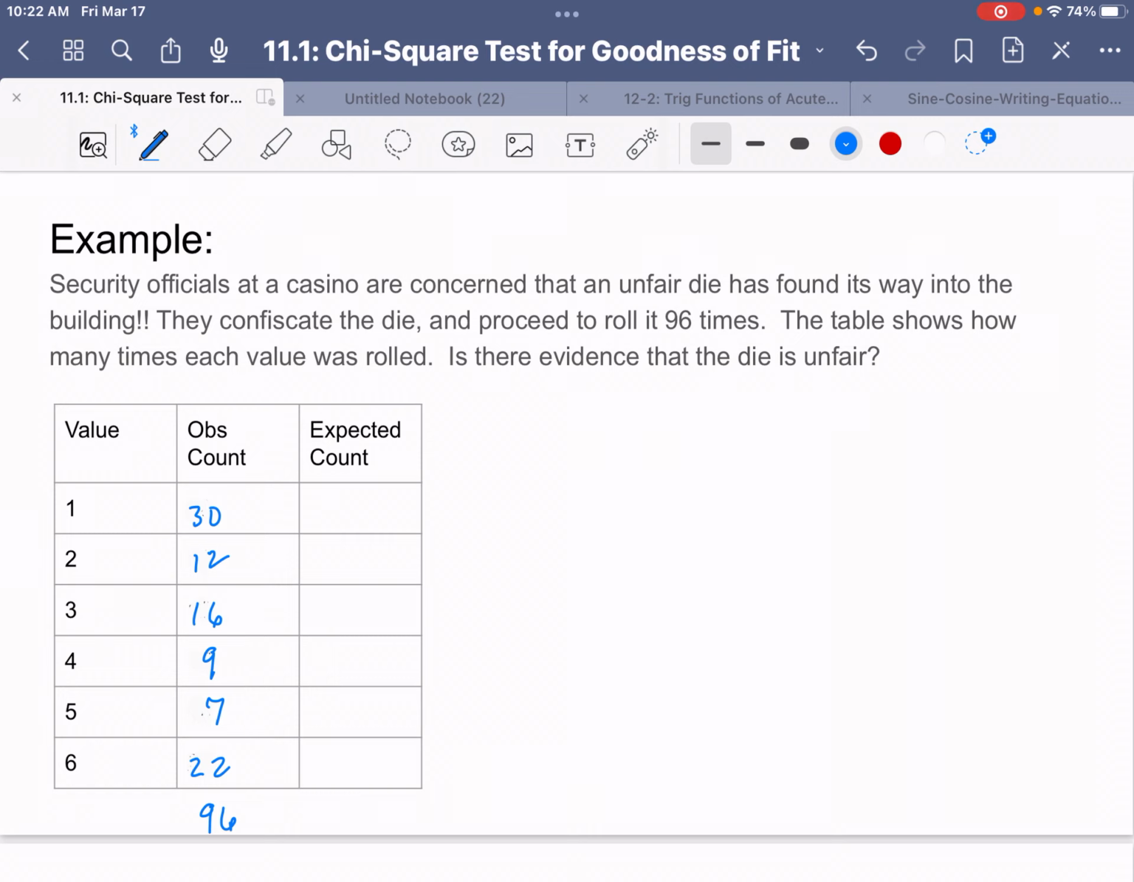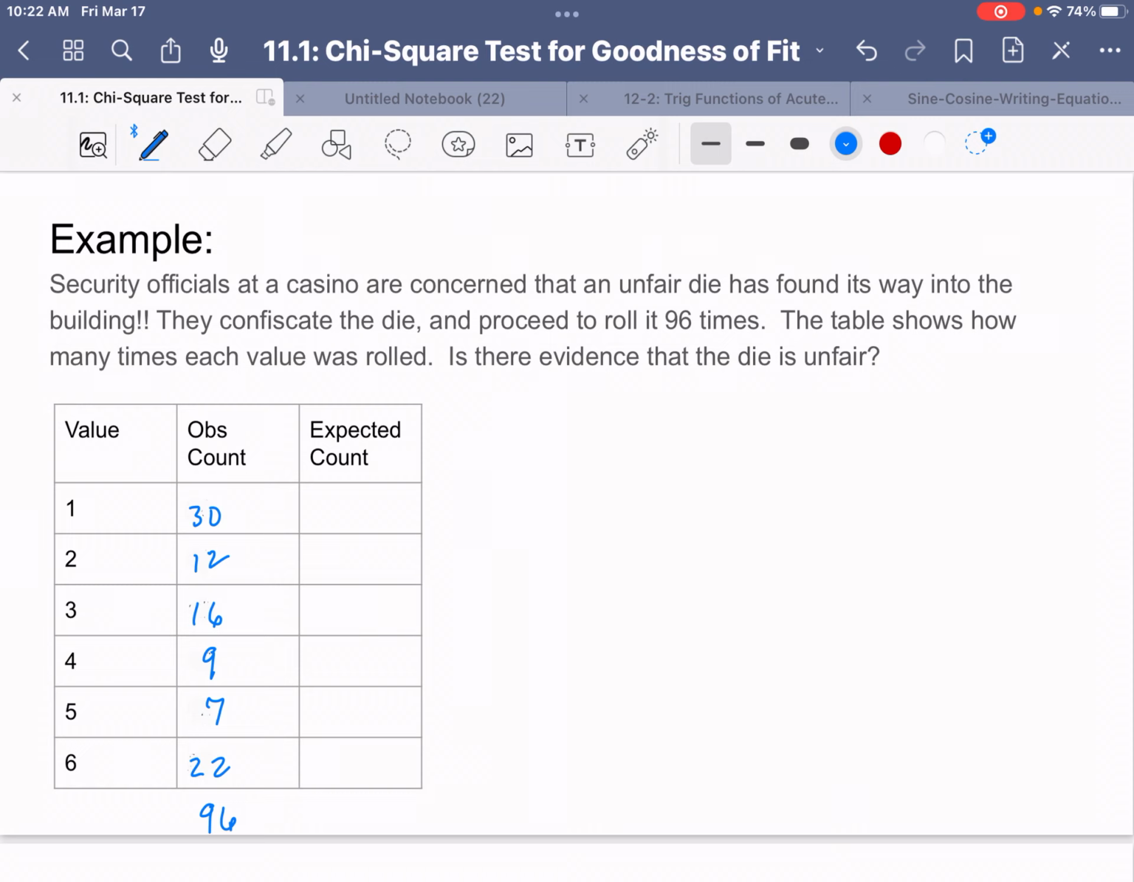Security officials at a casino are concerned that an unfair die has found its way into the building. Don't know how that would happen. They confiscate the die and proceed to roll it 96 times. The table shows how many times each value was rolled. Is there evidence that this die is truly unfair?